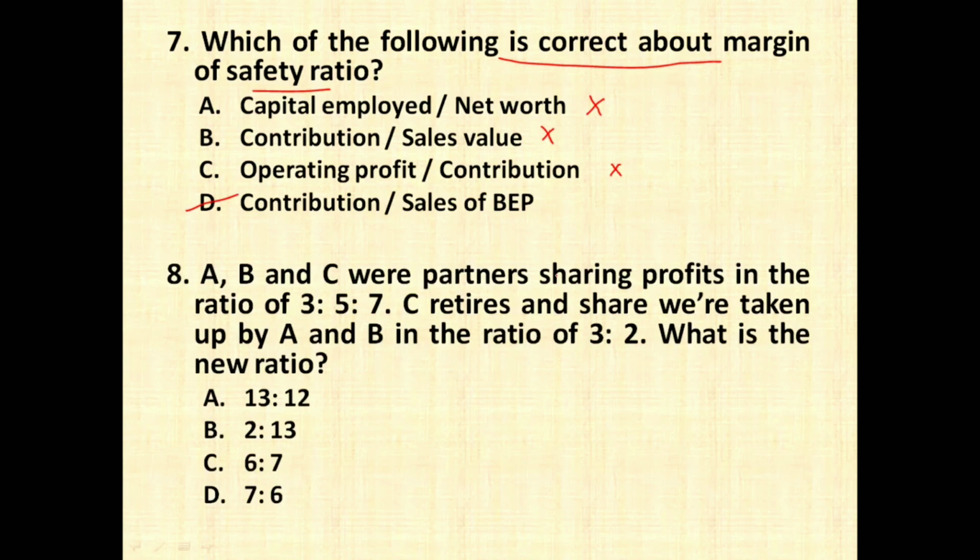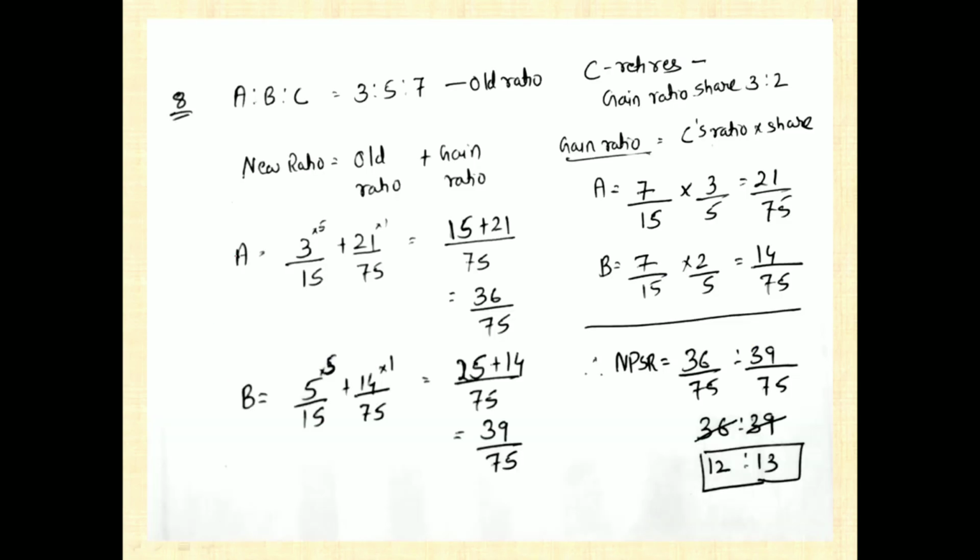A, B and C were partners sharing the profit in the ratio of 3:5:7. So this is their old ratio. C retires and his share was taken by A and B in the ratio of 3:2. What is the new ratio? So you have to find out the new profit sharing ratio. Now the ABC old ratio is 3:5:7, as I said. C has retired and his share is to be divided in the ratio of 3:2.